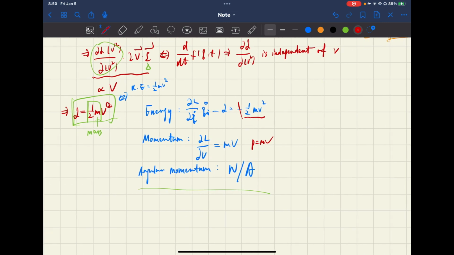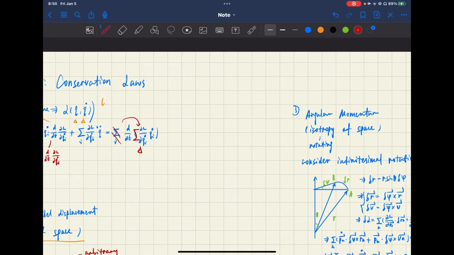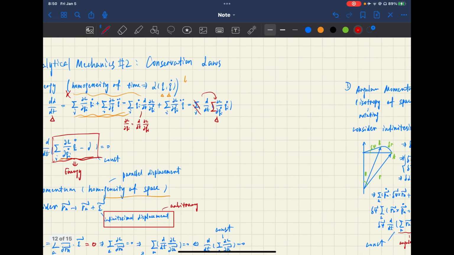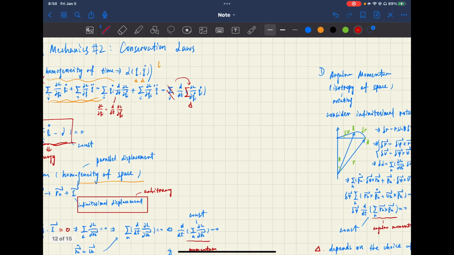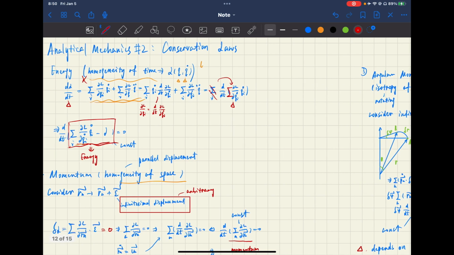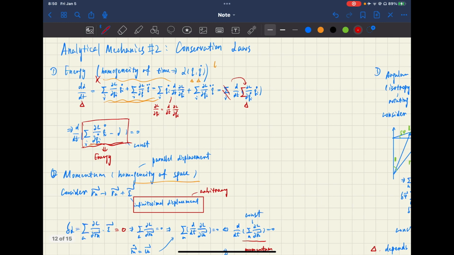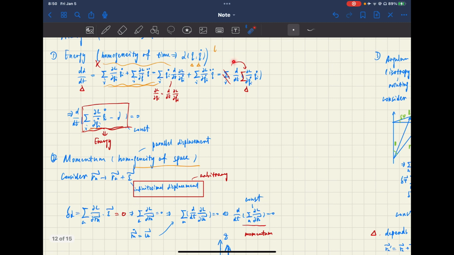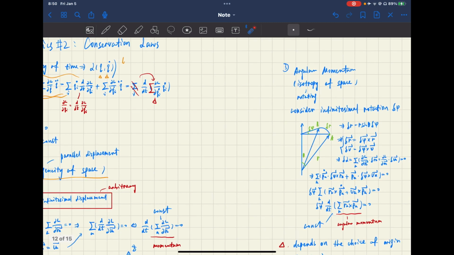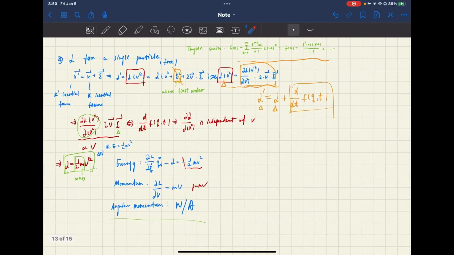That's all I'm going to talk about today. In this video, we talked mainly about the three conservation laws, which are energy, momentum, and angular momentum. When we use them, we need to always keep their conditions in mind. Here we used different properties, and we need to pay attention to the conditions if we want to use conservation laws.